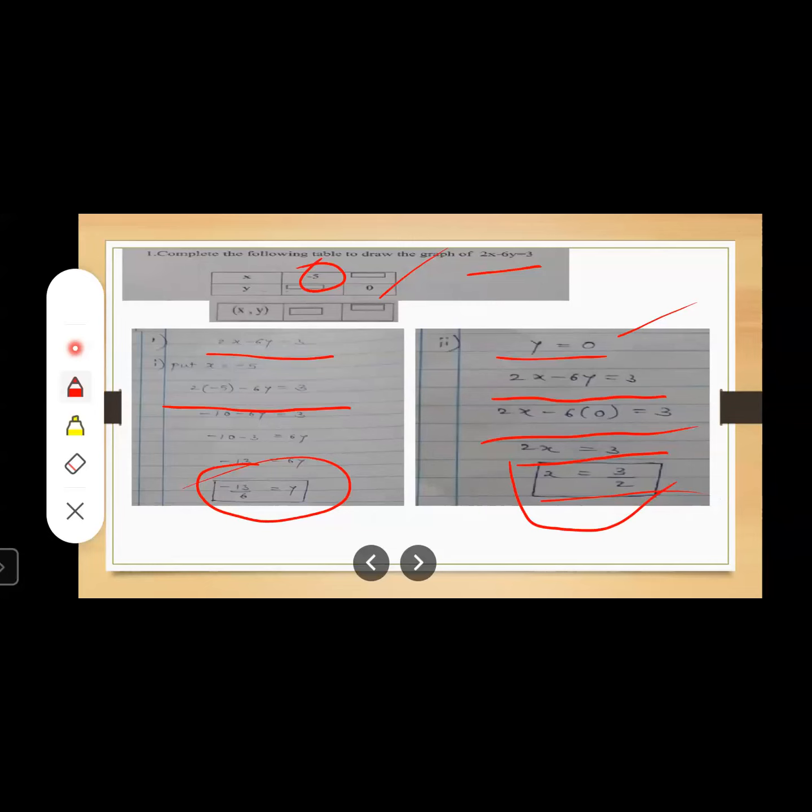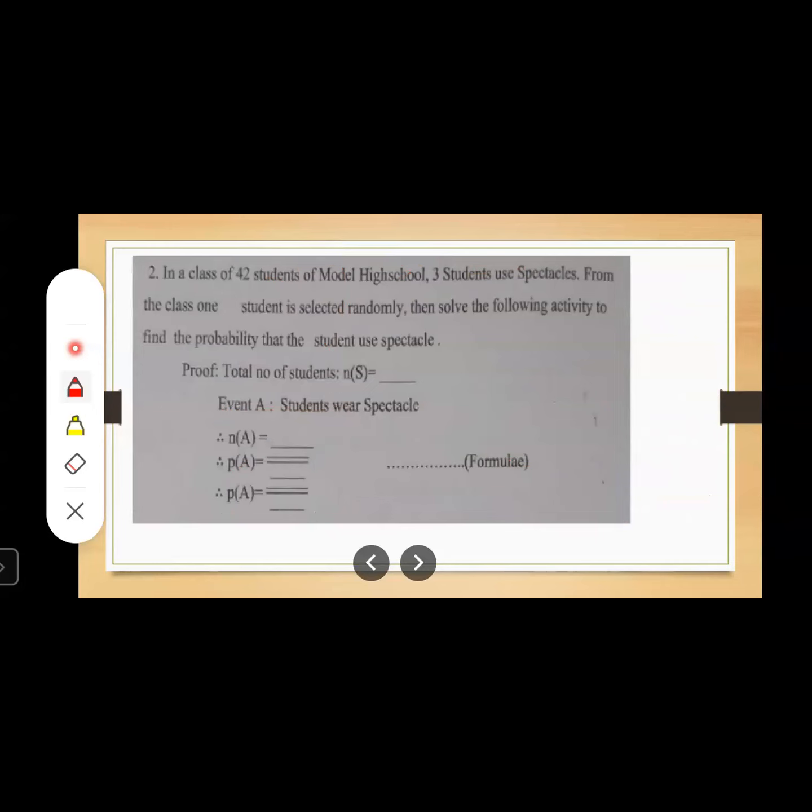Now these values of x and y you have to put here in the given columns, here and here. Here space is not sufficient, so I'm not writing, but I have provided the answers, so you can write in the given box. Similarly, this value of x and value of y you have to write in this box. Okay students, now let us move to the next slide.